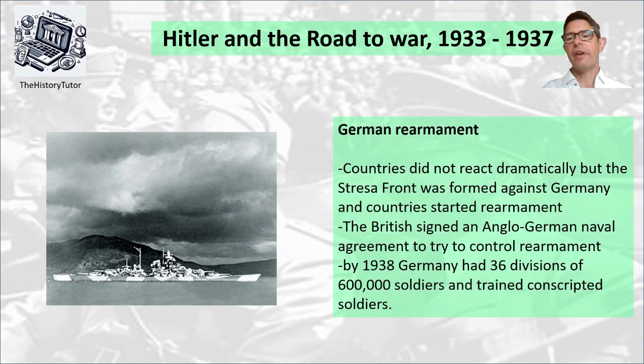Countries did not overreact too much to this, but Britain, France and Italy formed the Stresa Front, a pact against German rearmament. They were going to work together against Germany and obviously have an alliance to start to rearm against the German threat. Britain signed an Anglo-German naval agreement to try and control rearmament, but by 1938 Germany had 36 divisions of 600,000 soldiers and trained conscripted soldiers as well. So clearly German rearmament had not been stopped and it was a success.